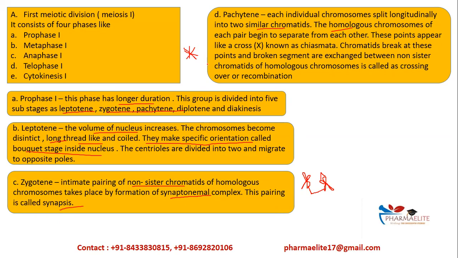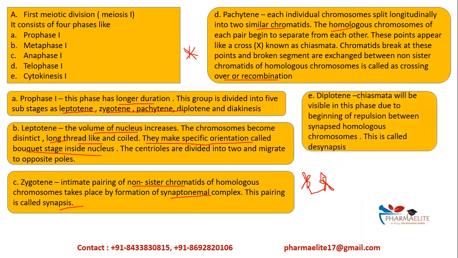And the chromatids will break at this point, and the broken segments are then exchanged with non-sister chromatids of the homologous chromosome, and due to this exchange we bring about crossing over or recombination. So in pachytene stage, basically you get the chromatids, and these chromatids will be forming a crossing over or a chiasma region, or I say tetrad, that is 4, you get the 4 chromatids together, and these exchange the genetic information with each other to get recombination. This is also a part of prophase 1.